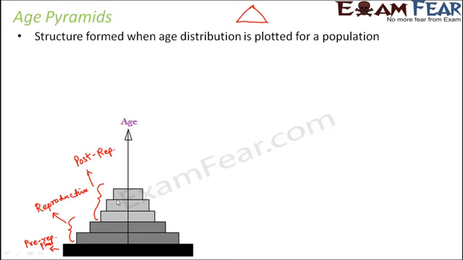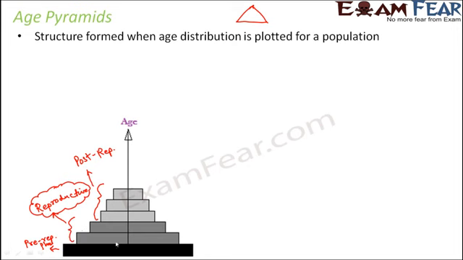Looking at this, what do you understand? That the number of individuals in the reproductive phase is the maximum. Now what is the reproductive phase? Normally in case of human beings, we say that the reproductive phase starts when someone is say 20 years old and exists till 35 or 38. So somewhere between the age group of 20 to 35. That's the reproductive phase.